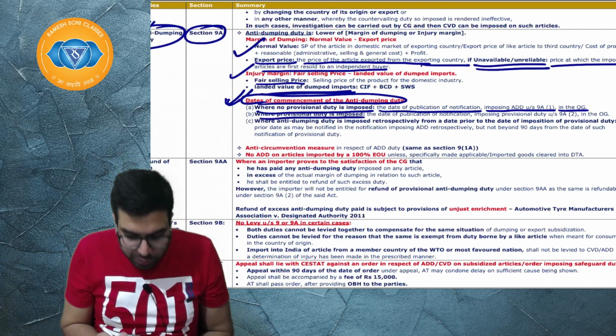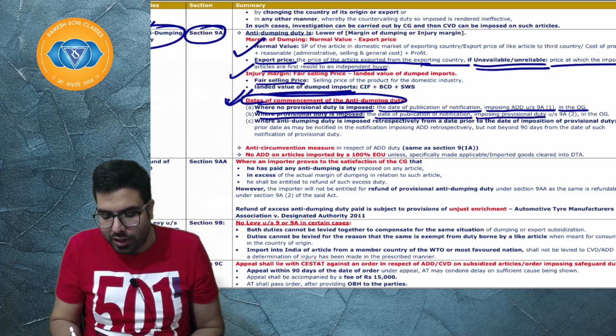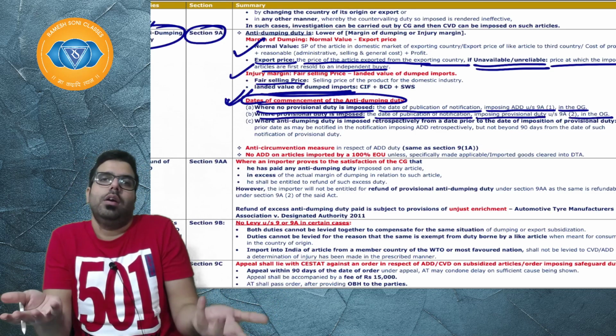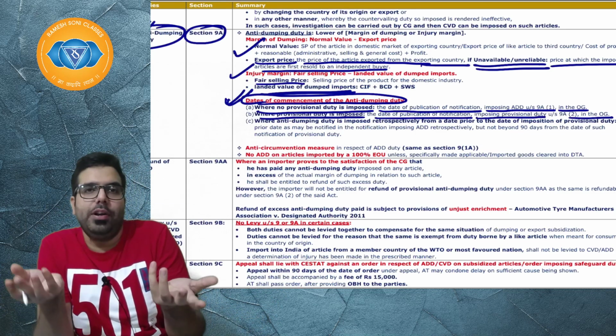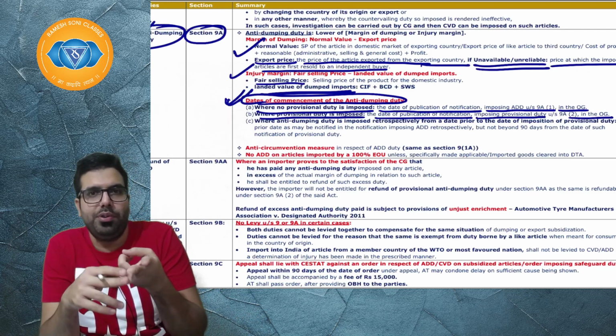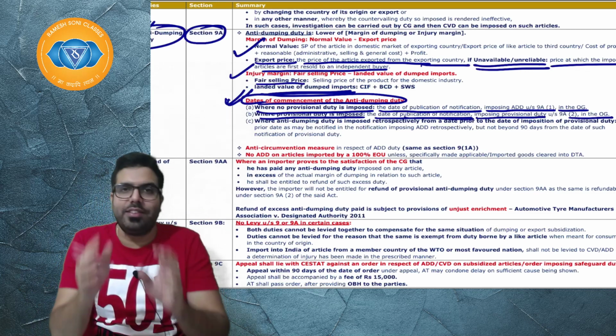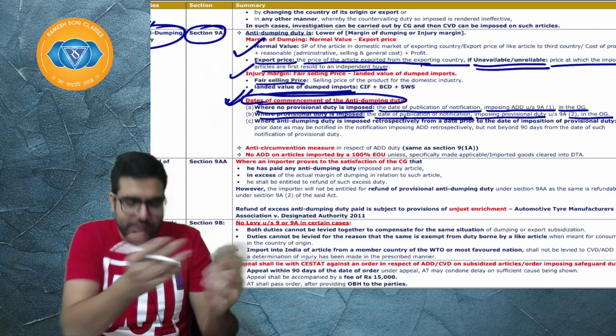Where provisional duty is imposed, the date of publication of the notification imposing provisional duty in the official gazette. Sir, what is the date of anti-dumping duty? When final duty is imposed, the date of publication in the official gazette. When provisional duty is imposed, the date when that notification imposing provisional duty is published in the official gazette.